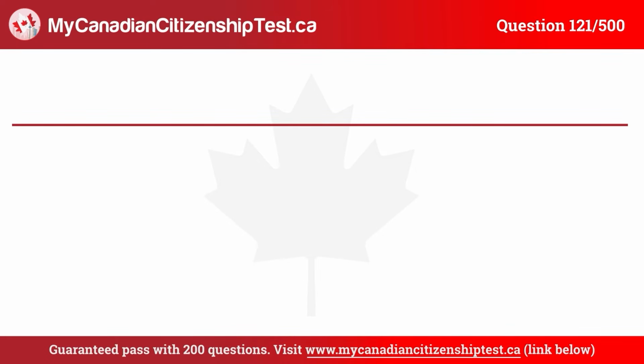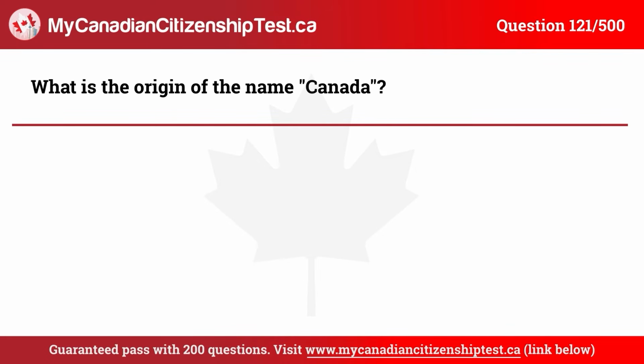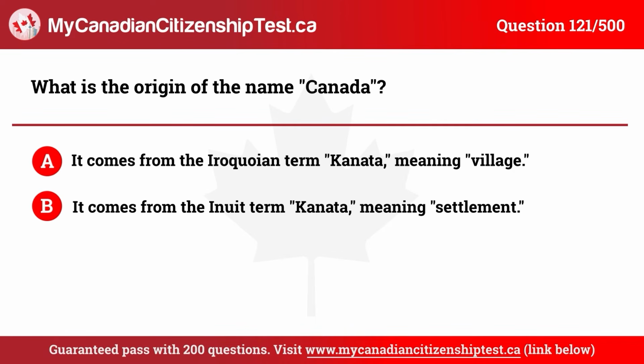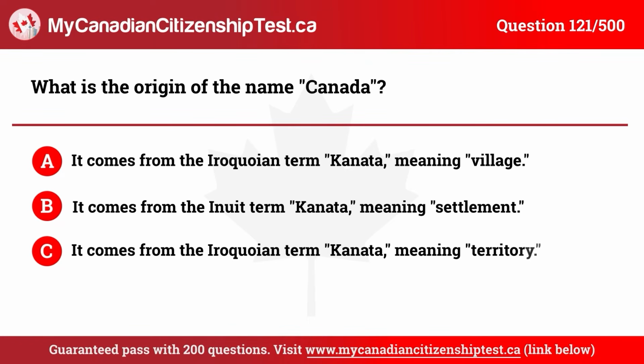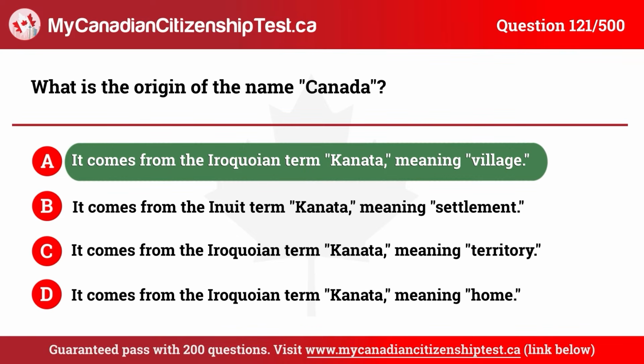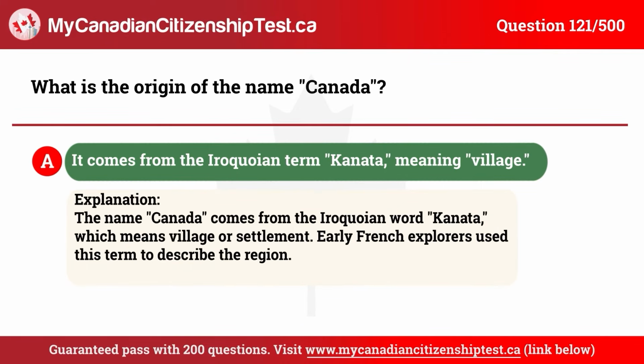Question 121. What is the origin of the name Canada? A. It comes from the Iroquoian term Kanata, meaning village. B. It comes from the Inuit term Kanata, meaning settlement. C. It comes from the Iroquoian term Kanata, meaning territory. D. It comes from the Iroquoian term Kanata, meaning home. The correct answer is A. It comes from the Iroquoian term Kanata, meaning village.